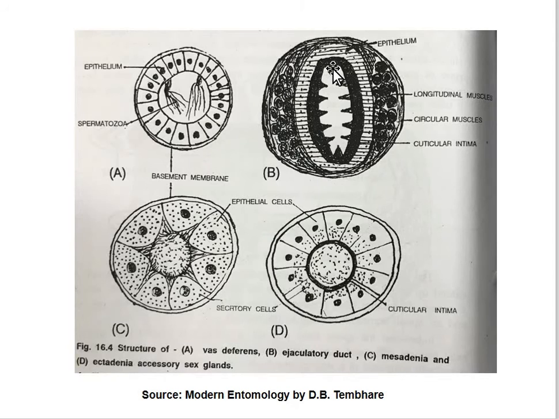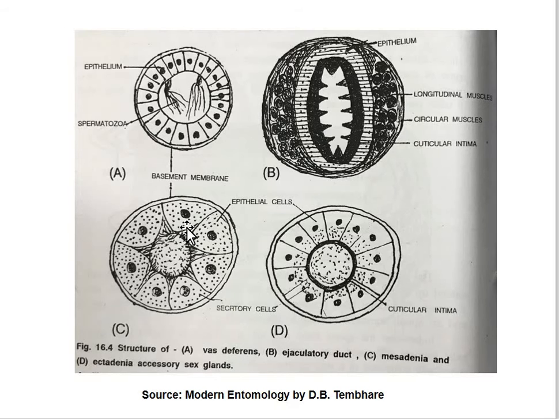Now, in this B diagram you can see the transverse section of the ejaculatory duct. Here you can see the epithelial cells. Here you can see the musculature, that is longitudinal fibers surrounded by circular fibers. And here you can see the cuticular intima. Now, the next diagram is the mesadenia, which is almost always present in higher insects.